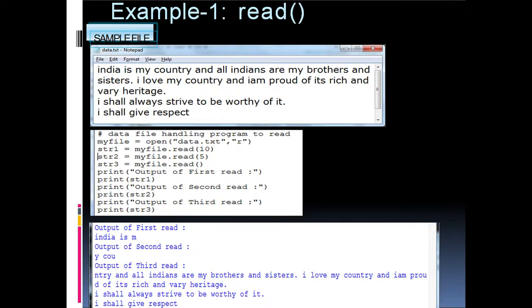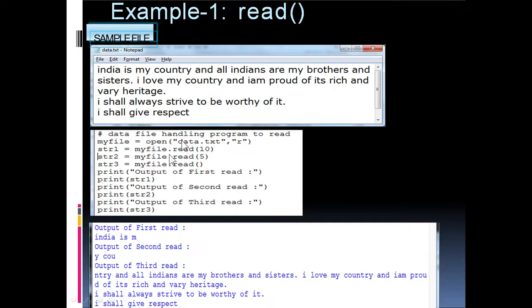And this is a sample example. If you go through the example, you will get an idea about file reading. So three parts are here. The first part is an already existing file in Notepad. The name of the file is data.txt, that you can see here, and something is written in the data.txt file. Okay, just see that.